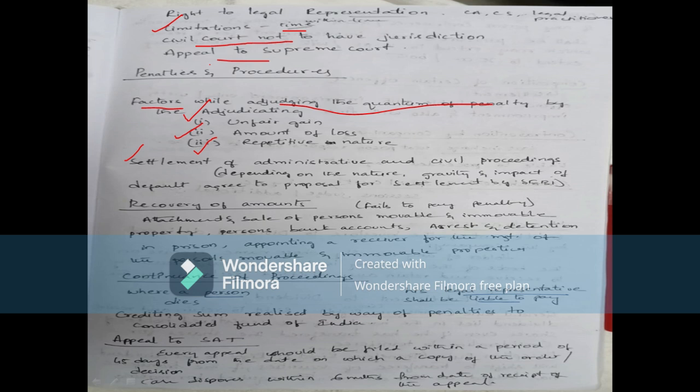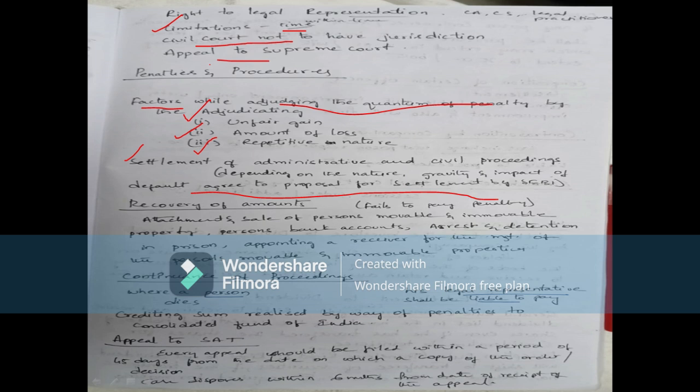For all these, without prejudice, the penalty of the adjudicating officer under this Act, on conviction, is punishable with imprisonment for a term which may extend to 10 years or with a fine which may extend to 25 crore rupees, or both. Either both fine and imprisonment may be imposed. Settlement of administrative and civil proceedings depends upon the nature, gravity and impact of the default, and on agreement to the proposal for settlement by SEBI. So it depends upon those factors.